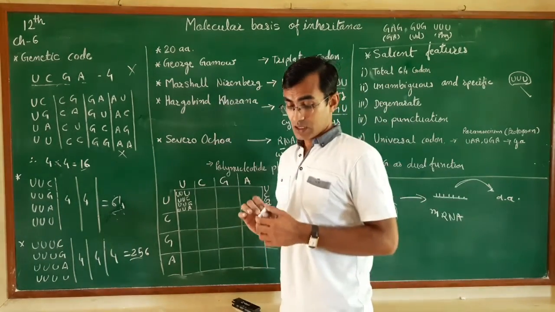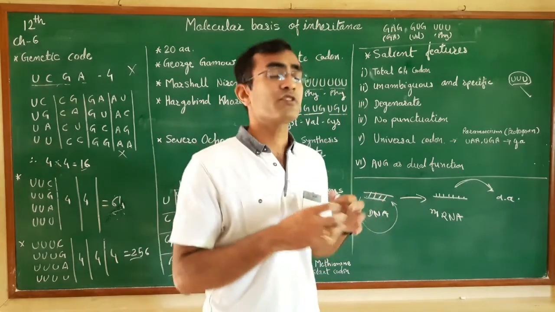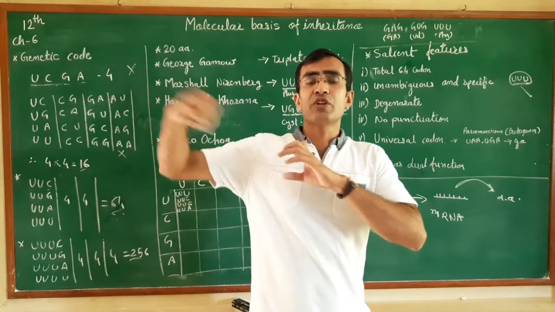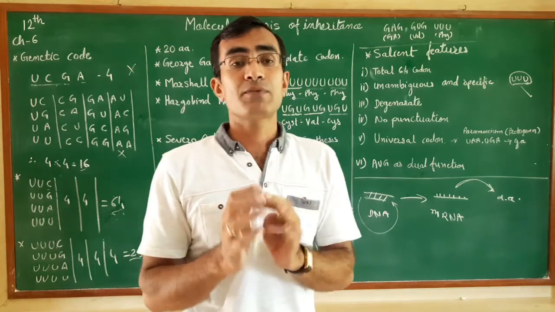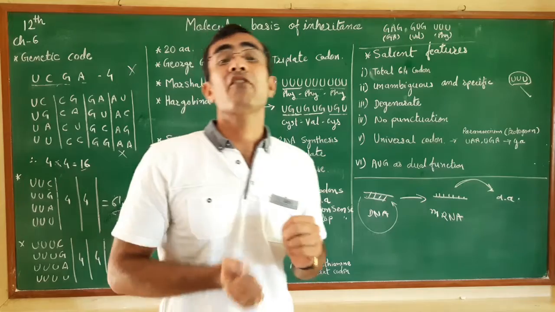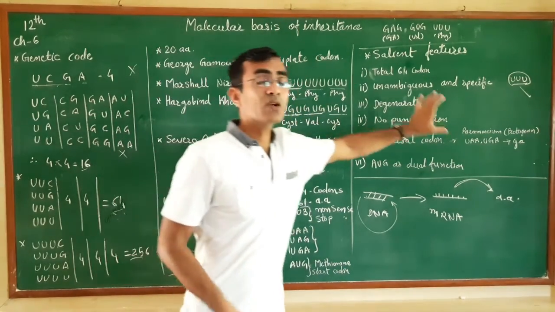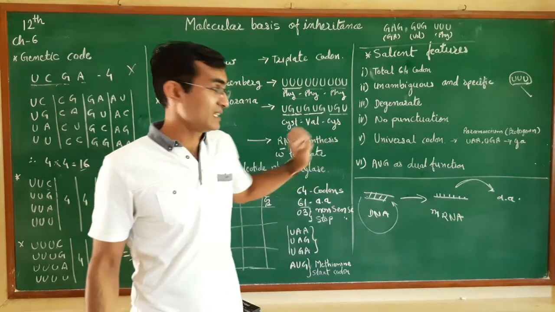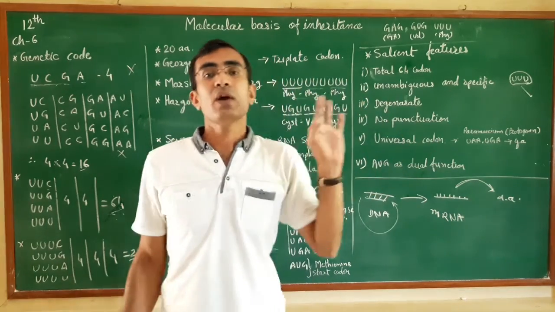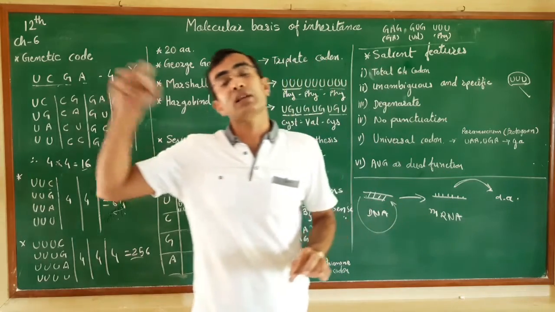Universal means what? On the earth, there are several different types of organisms we find, from prokaryotes to eukaryotes, and all organisms have amino acids in them. So the genetic code in a particular organism will synthesize the same type of amino acid, whether it is present in a bacterial cell or in a human cell.